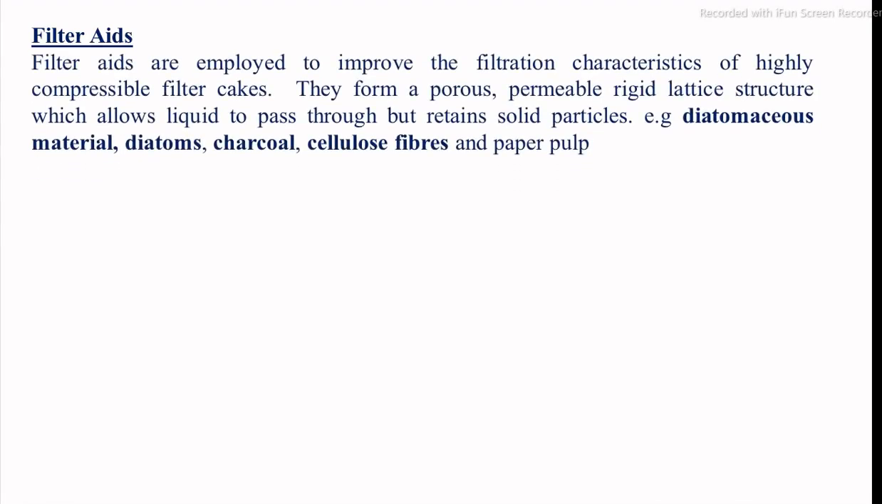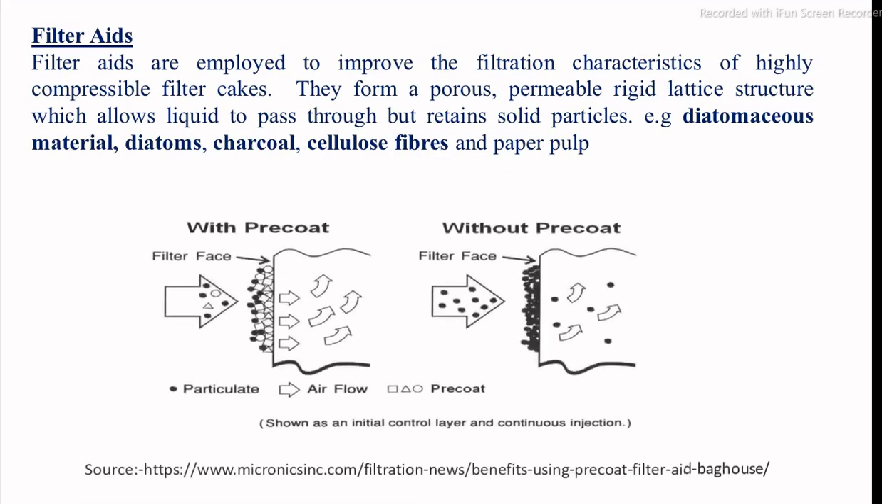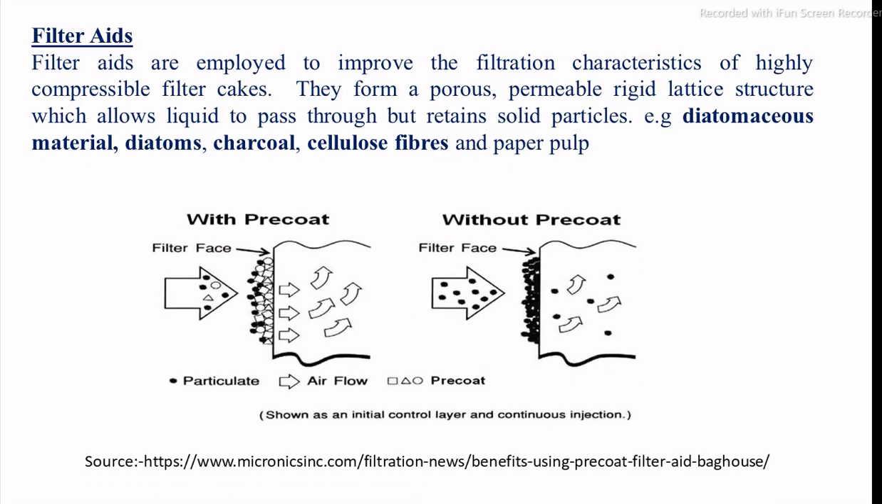Next term is the filter aids. Filter aids are porous substances which are added into the slurry or deposited on the surface of the filter media. The main function of the filter aids is that the resistance of the filter cake during the filtration process is reduced in their presence. The main examples of filter aids include diatomaceous earth, charcoal, cellulose fiber, and paper pulp. These are porous materials called filter aids.